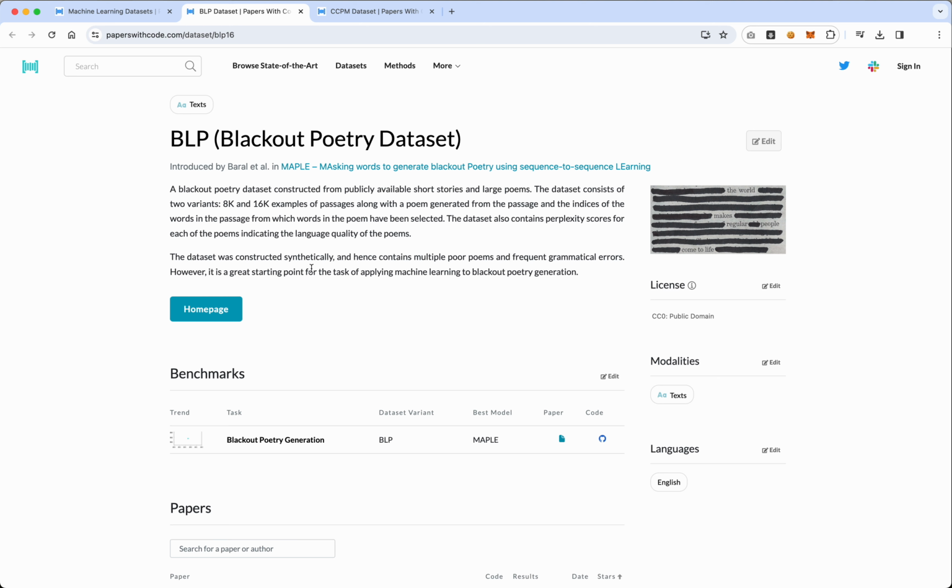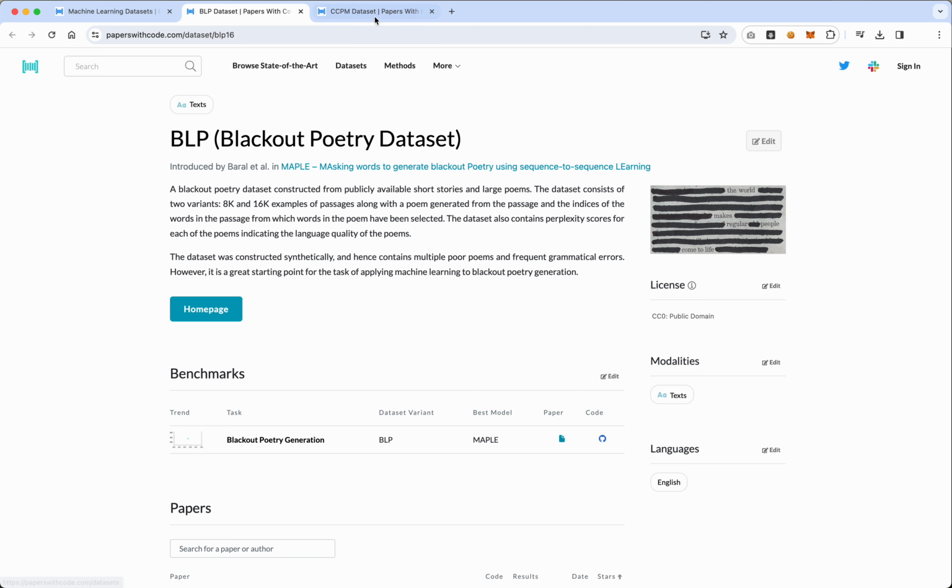However, it is a great starting point for the task of applying machine learning to blackout poetry generation. I don't even know what you would use this for, but this is fascinating. Maybe what words you would black out to generate poetry, or maybe the inverse, if something is blacked out, you would invert it and undo it. Again, maybe this is more like, hey, I just need to find something that maybe I can play with.